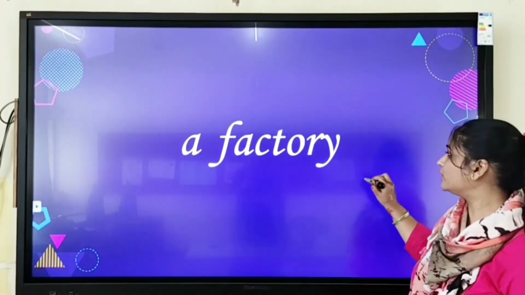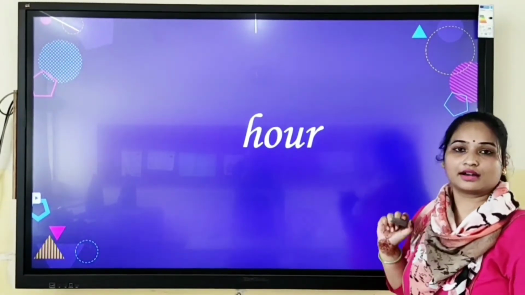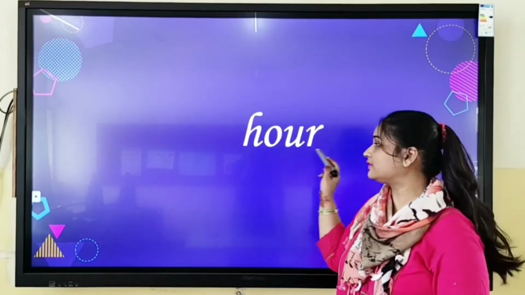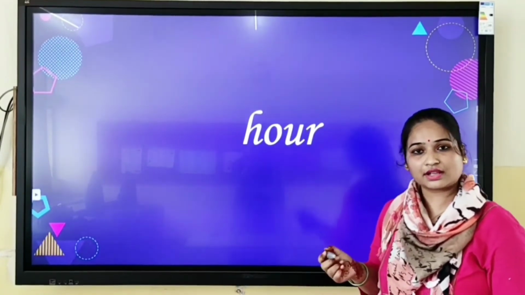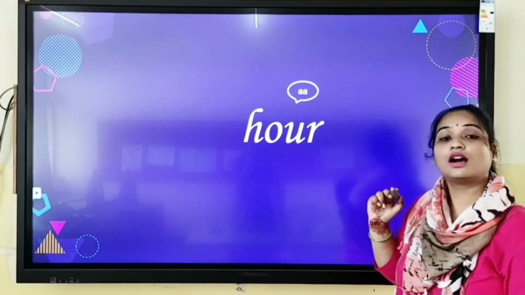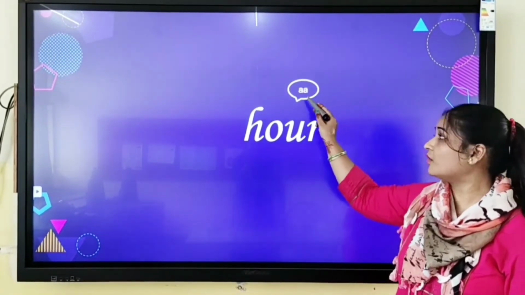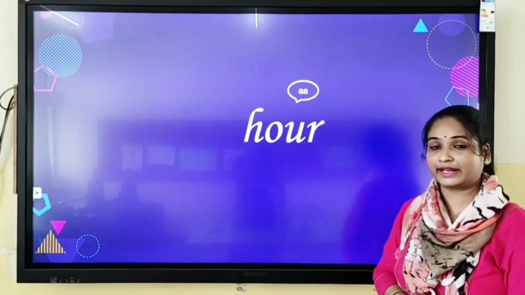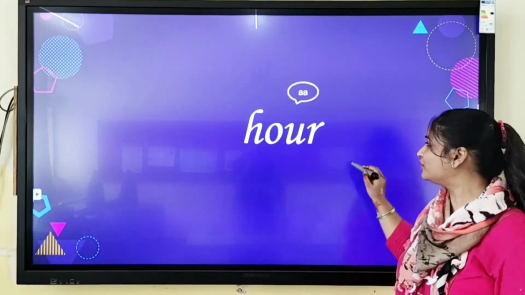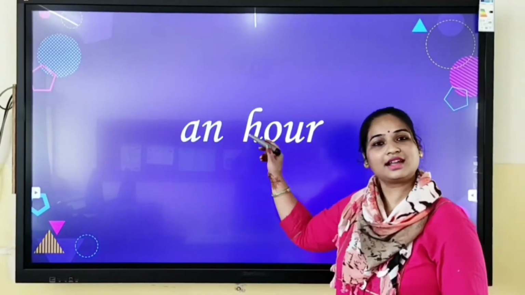Let's understand a few more examples. Hour. Children, how do we pronounce this word? Hour. With which sound is it beginning? A. Is it a vowel sound or a consonant sound? Tell me. It's a vowel sound. So we'll place article an.